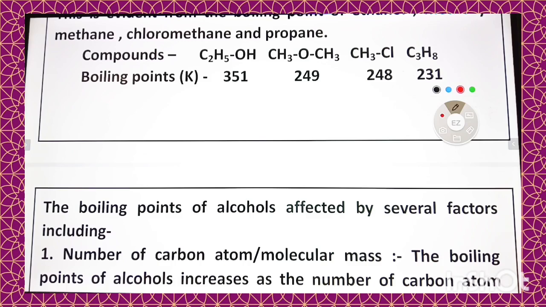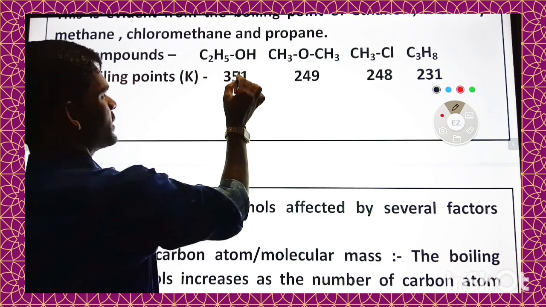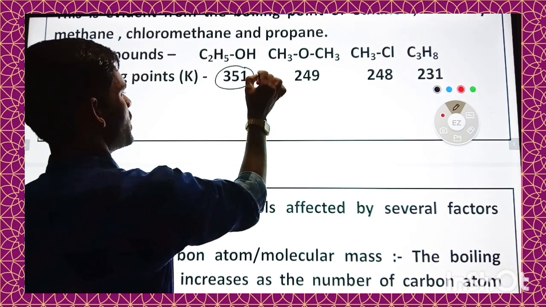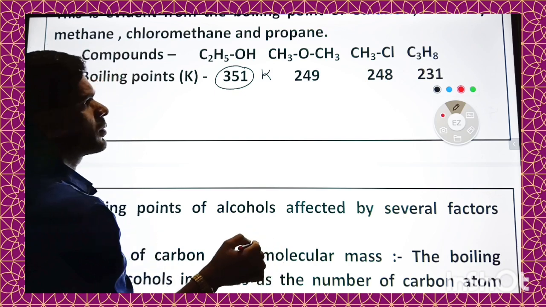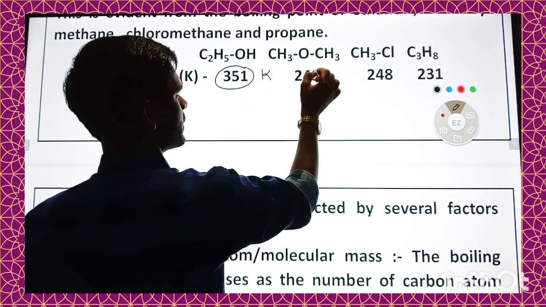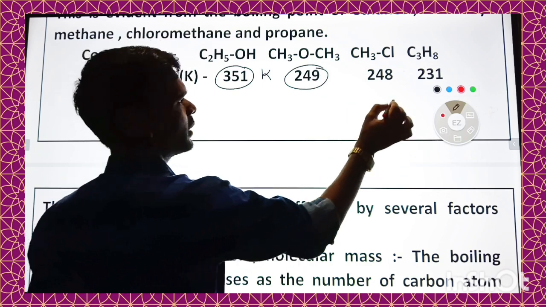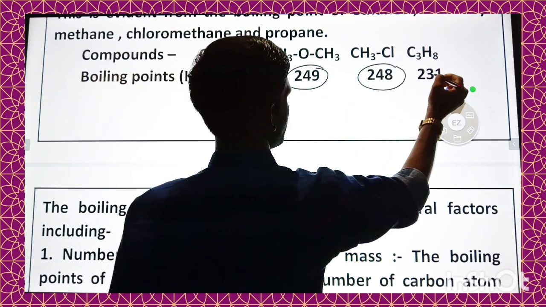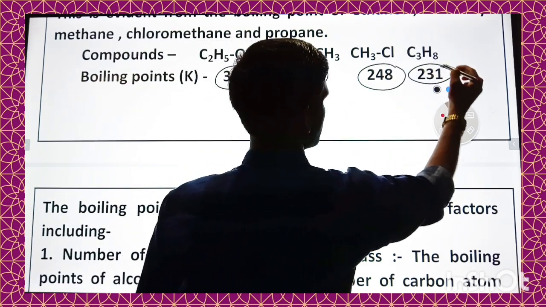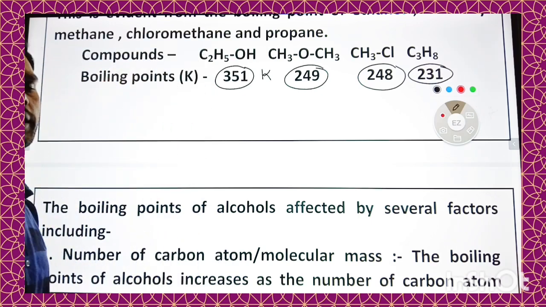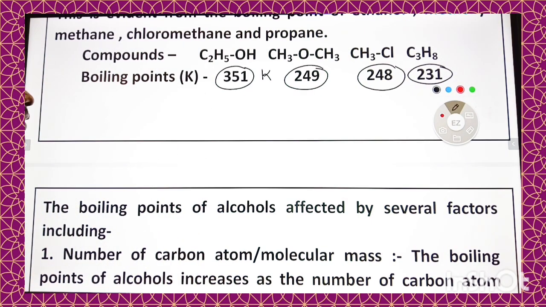Look here, the boiling point of ethanol is 351 Kelvin, while that of ether, methoxymethane, is 249 Kelvin, chloromethane 248 Kelvin and propane 231 Kelvin.